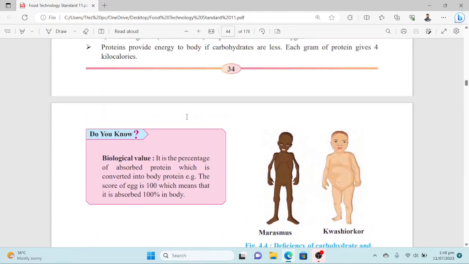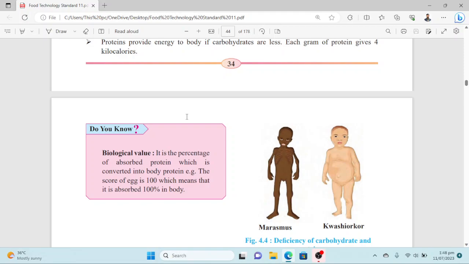Here is a term, biological value. What is biological value? It is the percentage of absorbed protein which is converted into body protein. So that is biological value. For example, if we eat an egg and it is 100% absorbed in the body, like each and every constituent of the consumed egg is absorbed in the body, we say its biological value is 100%, and that is a fact. Egg is the only source of protein that has 100% biological value.